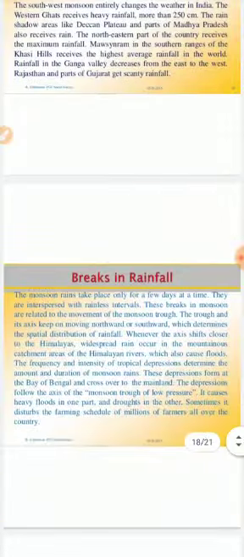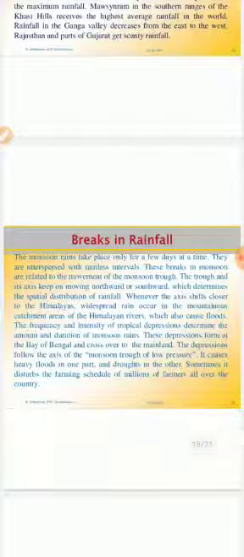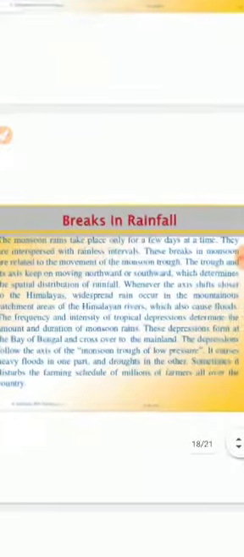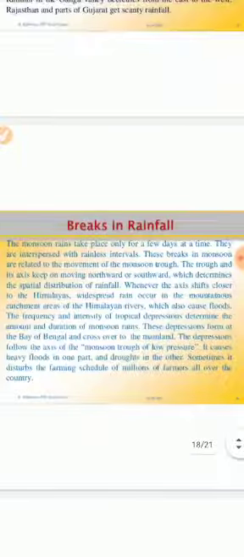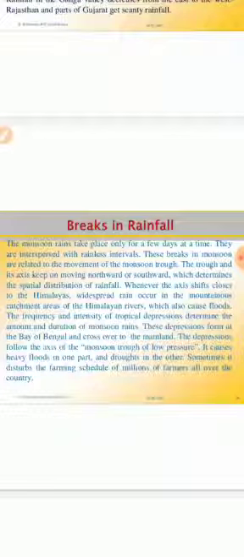And now, what do you understand by breaks in rainfall? Basically, we know that the monsoon takes place only for a few days at a time, right? And what happens is there are intervals within the rainfall.